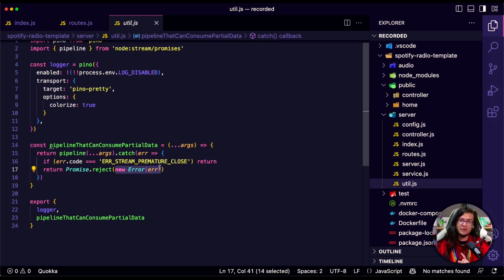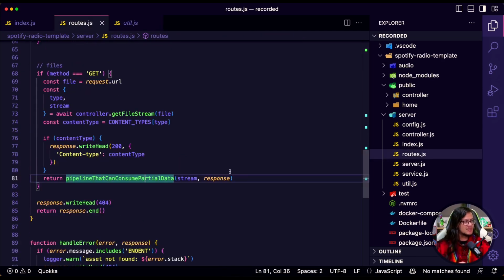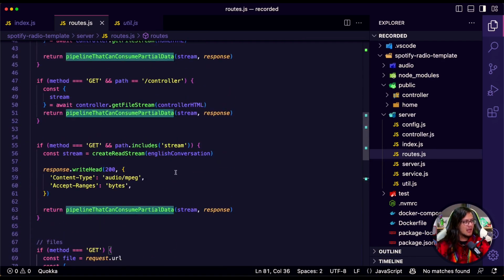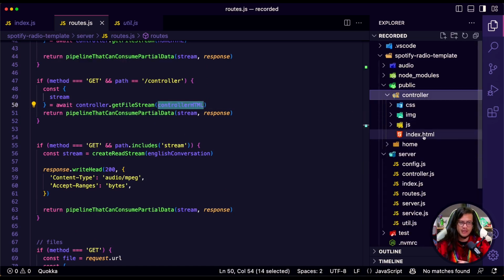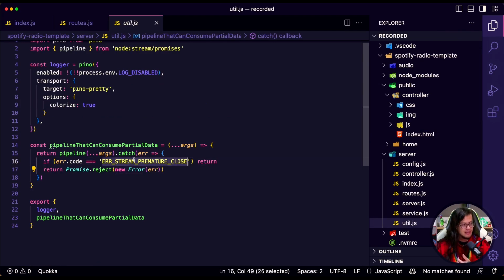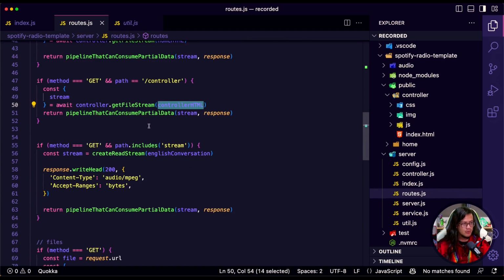Notice here I'm using new Error because when we receive a premature close, we don't know where it came from. So when I raise a new error, we have the full stack trace. If you are confused, notice here, when I'm sending, let's say, a file, okay? I'm sending a controller, the controller HTML here, the index HTML. The browser asked for the file and we start downloading it, but for some reason your user is busy and just closes the page. We would face a premature close here. So to fix this problem, I'm just ignoring it when it's a premature close and keeping the flow going, okay?